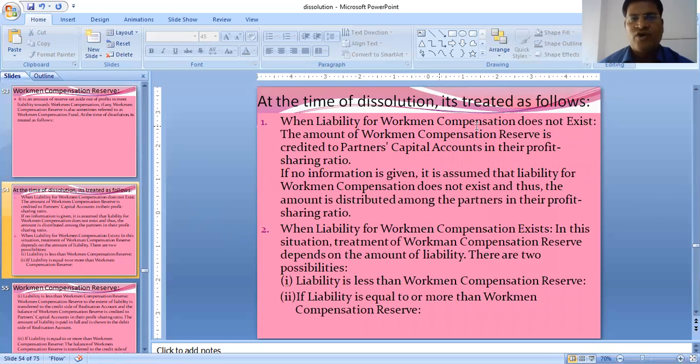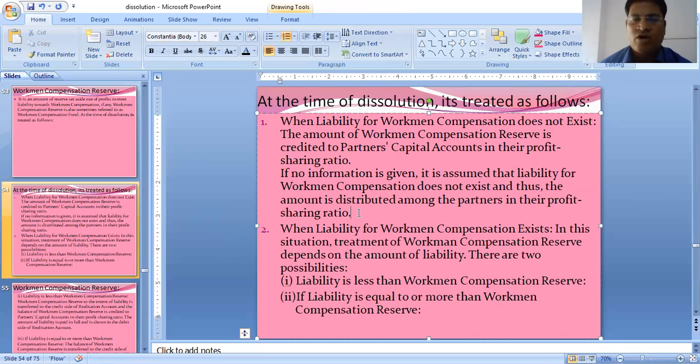First of all, when liability for workman compensation does not exist, that means there is no liability for workman compensation, only a fund is there. The amount of workman compensation reserve, that is WCR, is credited to partners' capital accounts in their PSR. If no information is given, it is assumed that liability for workman compensation does not exist, and thus the amount is to be distributed among the partners in their profit sharing ratio. That means the journal entry will be WCR to A, B, C, the existing partners' capital accounts, in their profit sharing ratio.